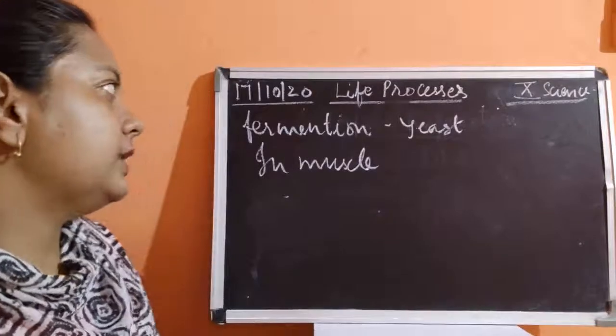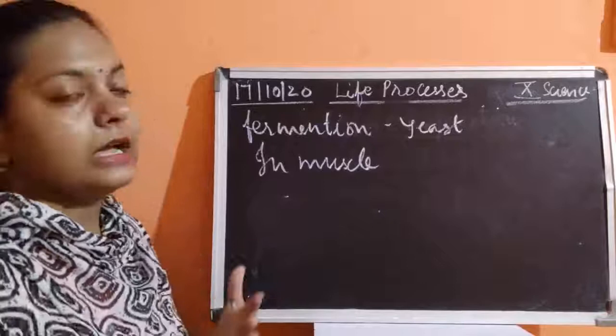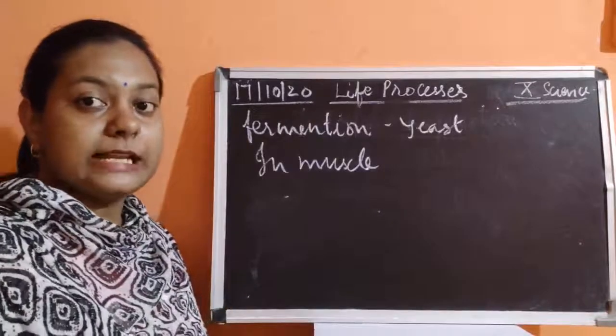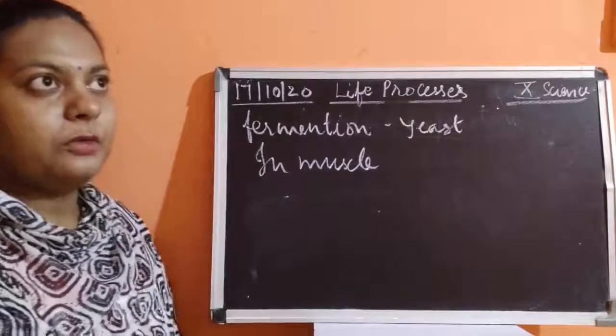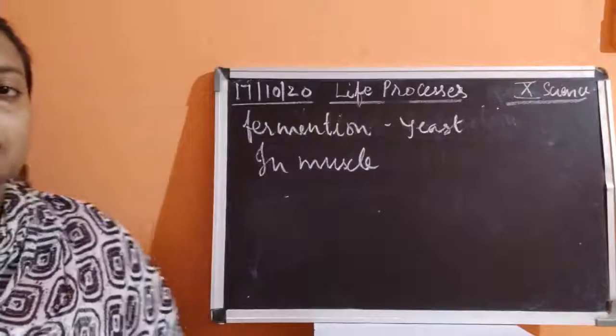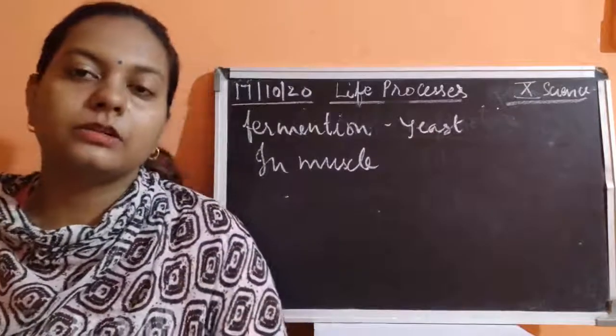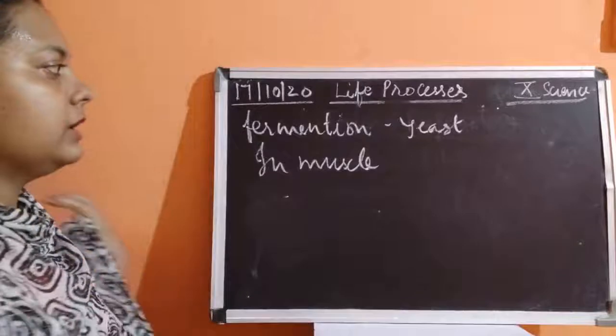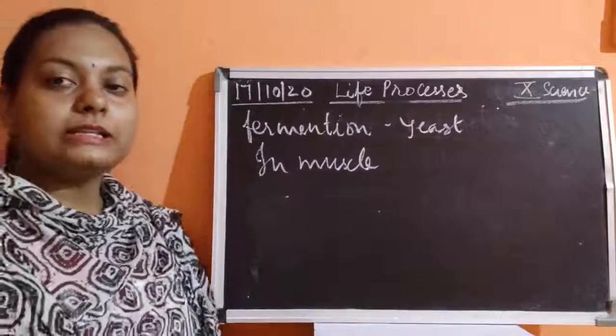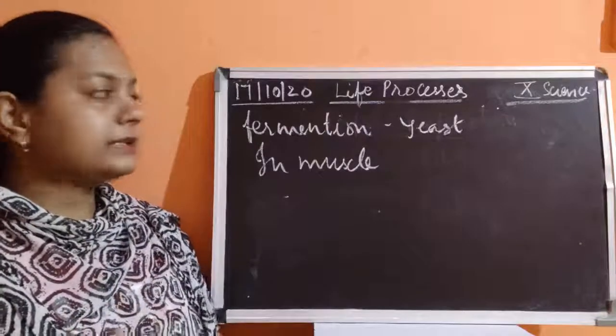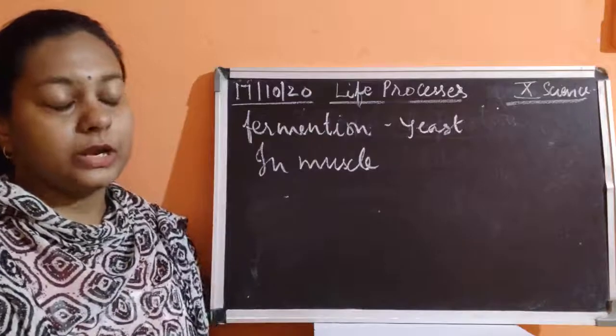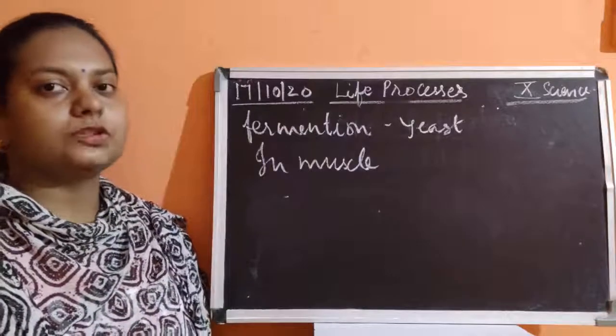Okay, so the energy which was being released in anaerobic respiration was lesser than that of the aerobic mode of respiration. That is why, children, the small bacteria could easily grow by using such a small amount of energy, because their body is small, their body requirement is also very small.